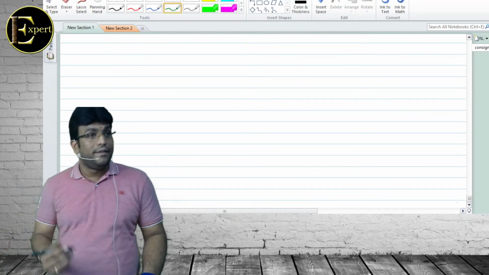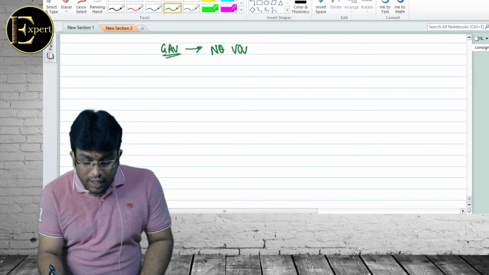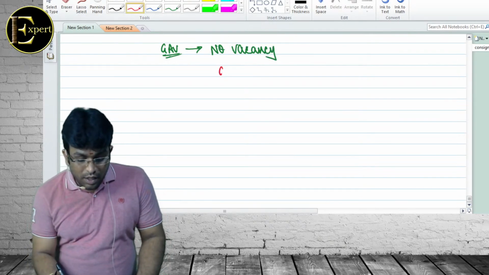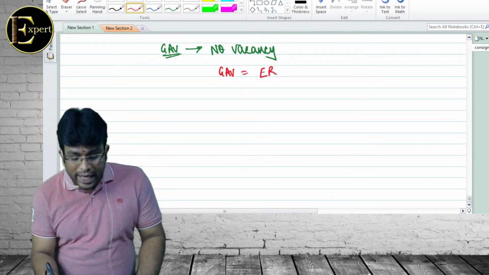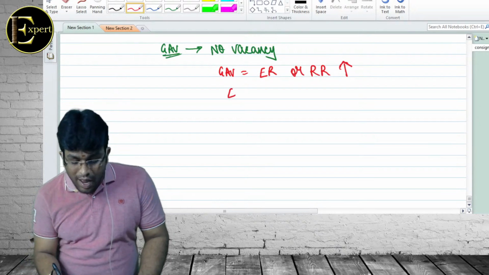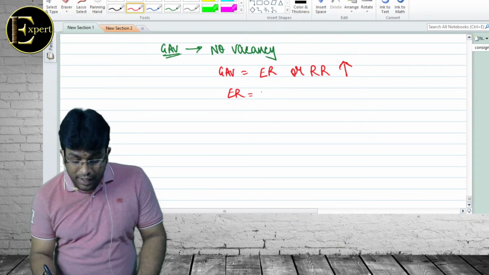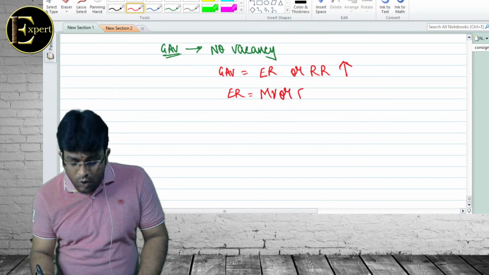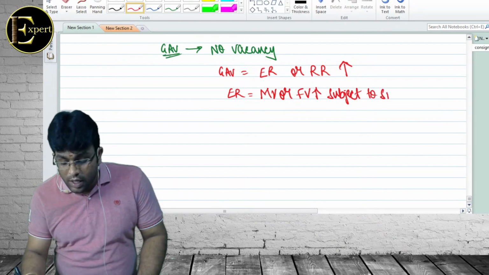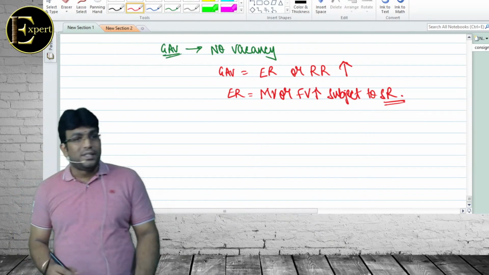Ready? Yes sir. Everyone? Come on. How do we calculate this GAV? Law told if there is no vacancy, then GAV is equal to expected rent or rent received, whichever is higher. Now what is expected rent? Expected rent is municipal value or fair value, whichever is higher, subject to standard rent. Good. Almost everybody is telling the answer. समझ गया अभी ये बात?